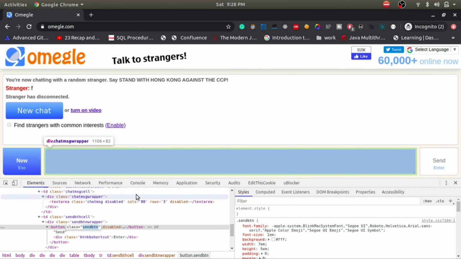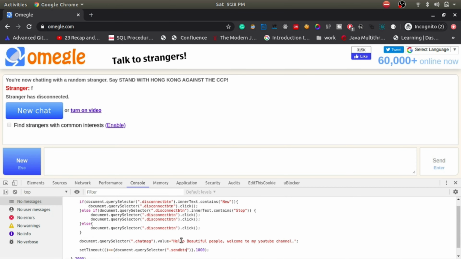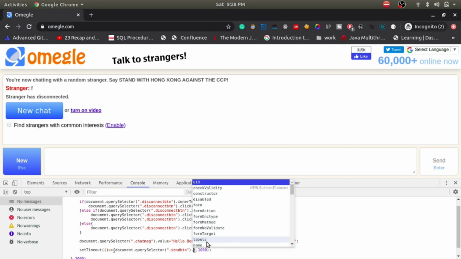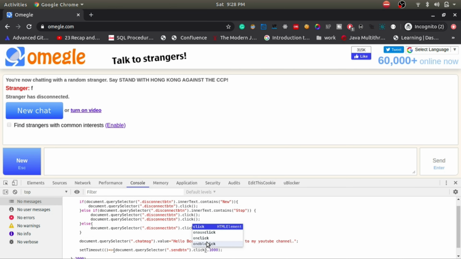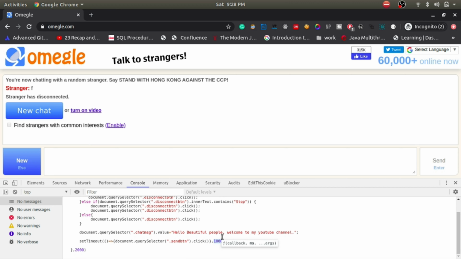Yep, so this is the class. We have to get this class and then we have to click it, right? Yep, so this setTimeout function, what it'll do, it'll just do this thing after 1 second. That's all. It does the thing one time after this amount of time. You have to specify the amount of time here. It will do this thing after spending this much time. Got it?